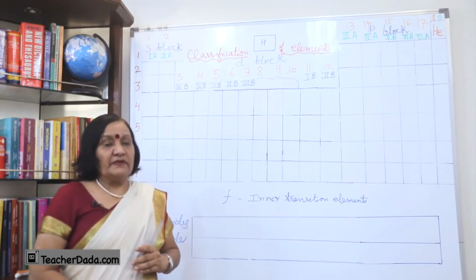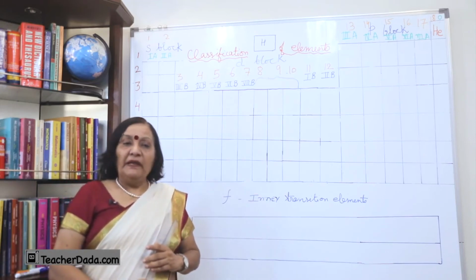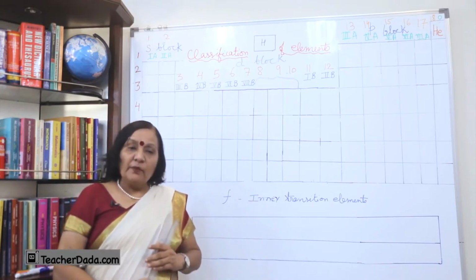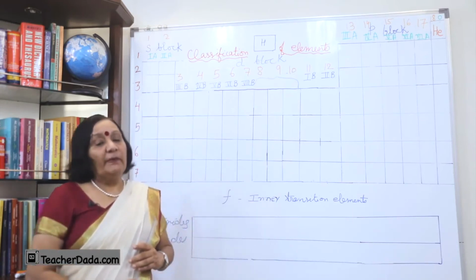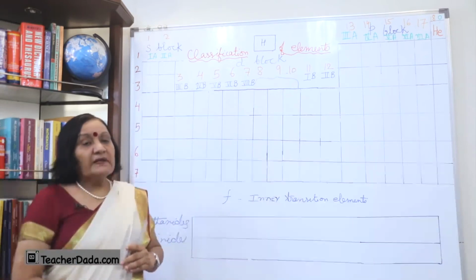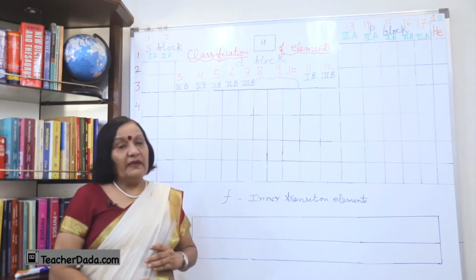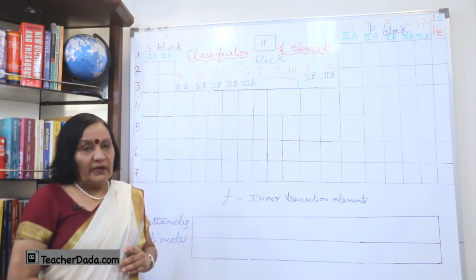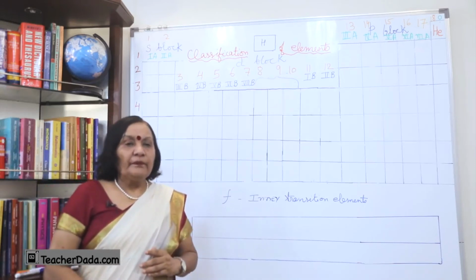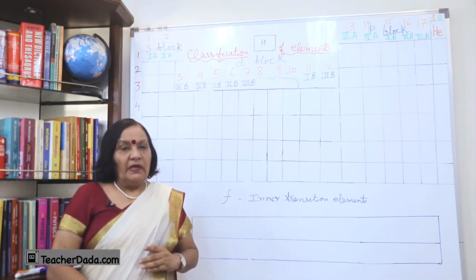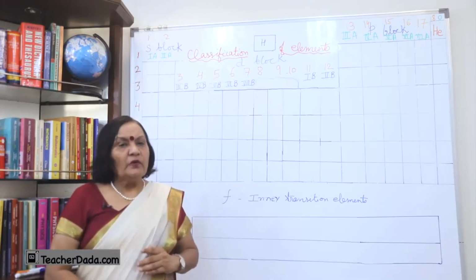So, remember this difference. In Mendeleev's periodic table, atomic weight was the fundamental property, but in the modern periodic table, atomic number is taken as the fundamental property, and this was given by Henry Moseley.